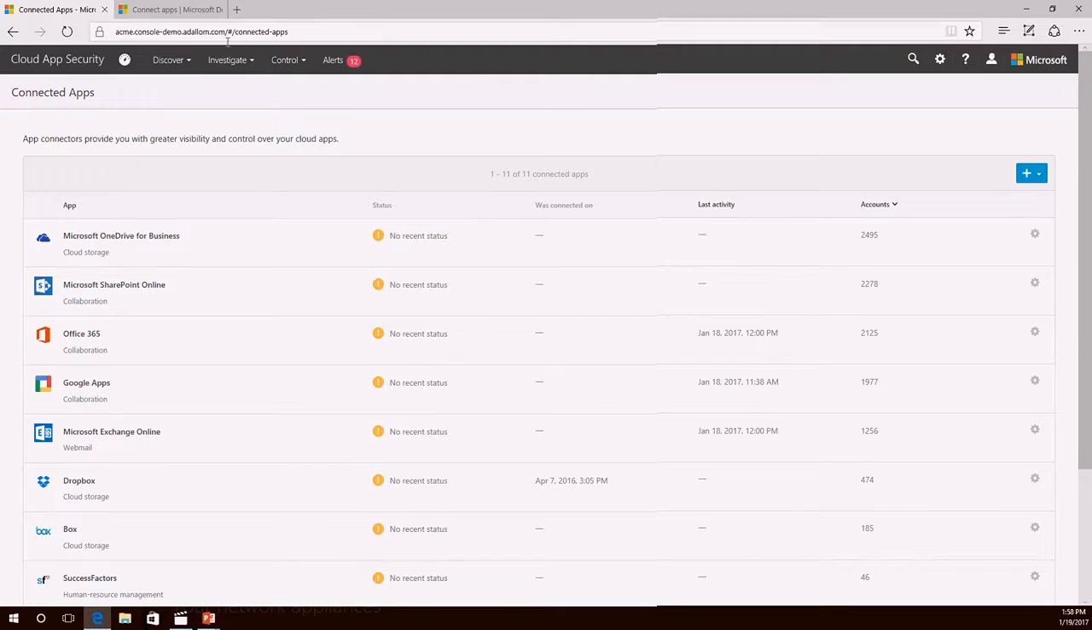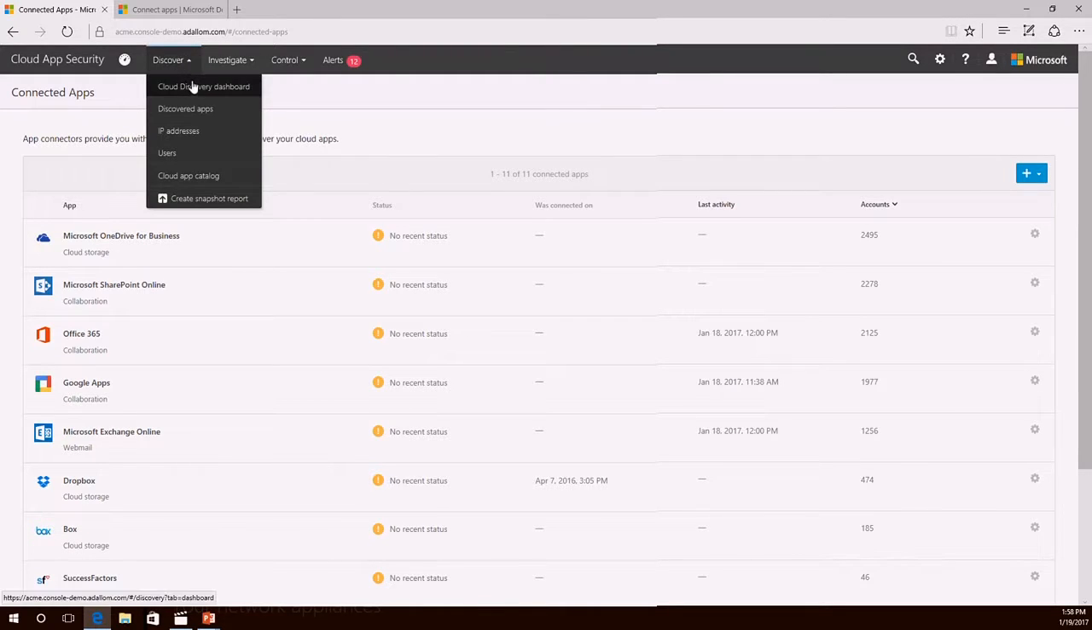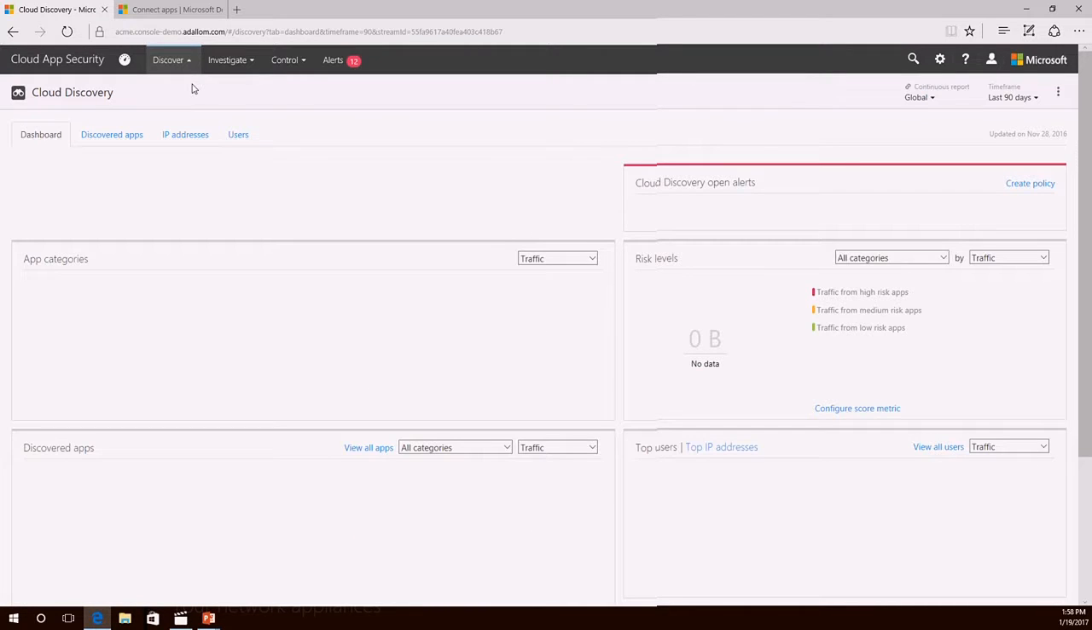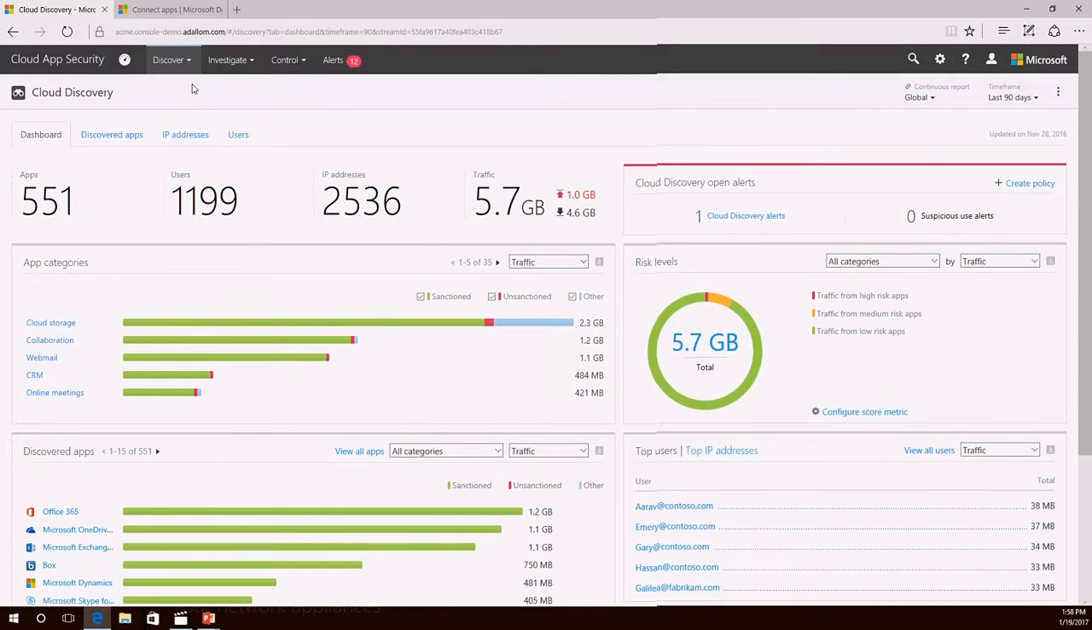Okay. So I'm going to go to my Discovery dashboard. This is the CAS portal. This is the Cloud App Security portal. This is a demo environment. So you're seeing a couple of different ongoing uploads of cloud activity within this fictitious Contoso organization.